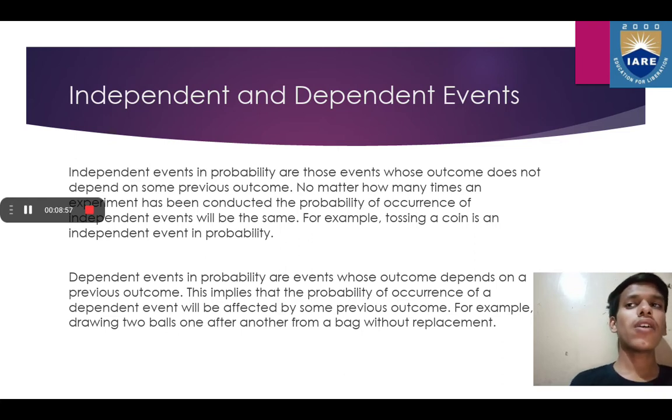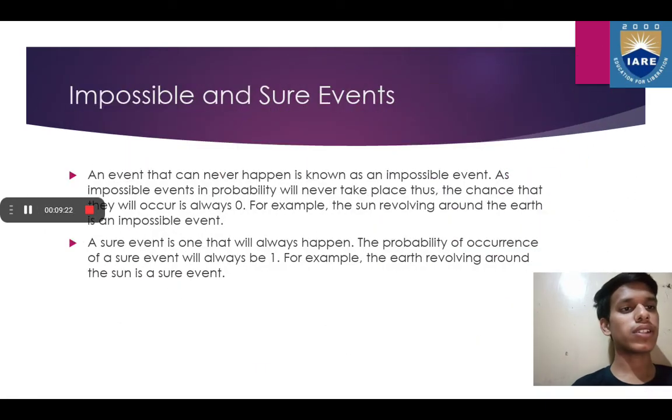For example, there are 5 balls in a bag: 2 black and 3 white balls. If we remove one ball from the bag, it may be black or white. So the next ball removed after the first ball will be affected, or the probability will be affected, because the number of balls will have changed. So they are dependent events.